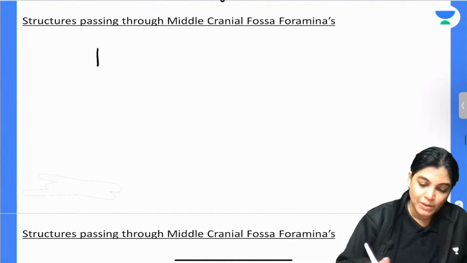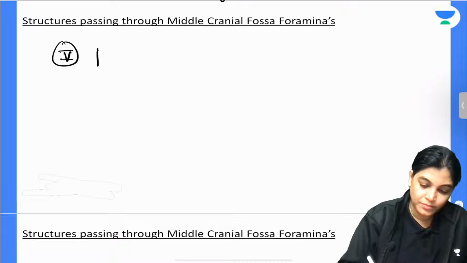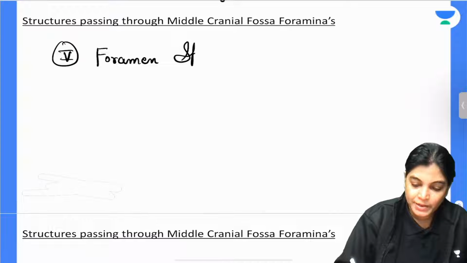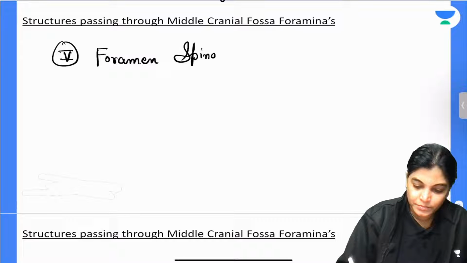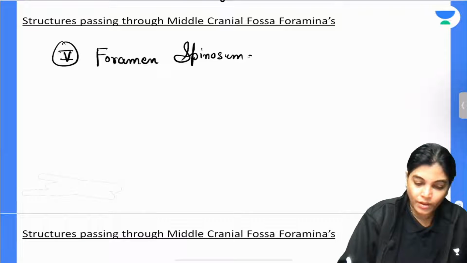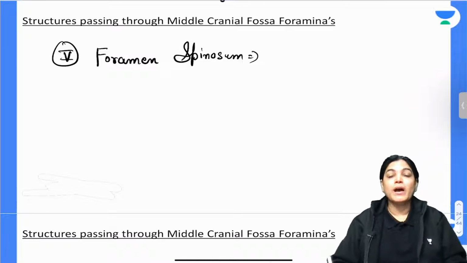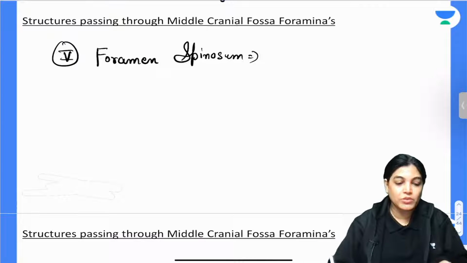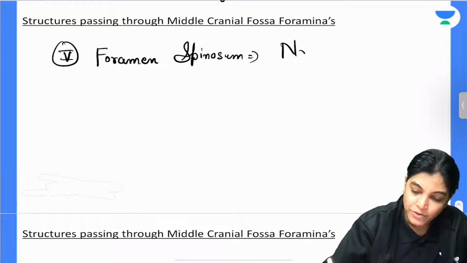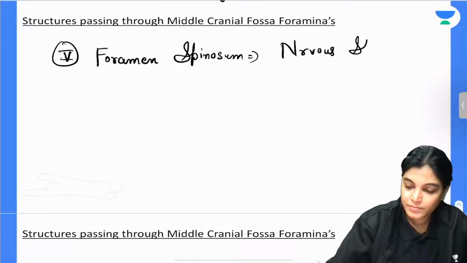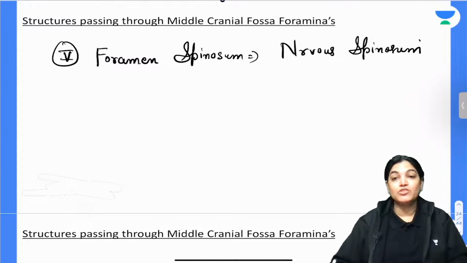So next is foramen spinosum, the fifth one. Which structure passes through foramen spinosum? Nervus spinosus. Actually, this is the meningeal branch of the mandibular nerve.